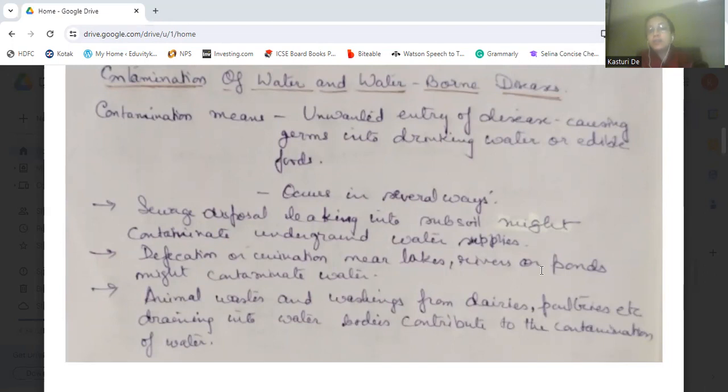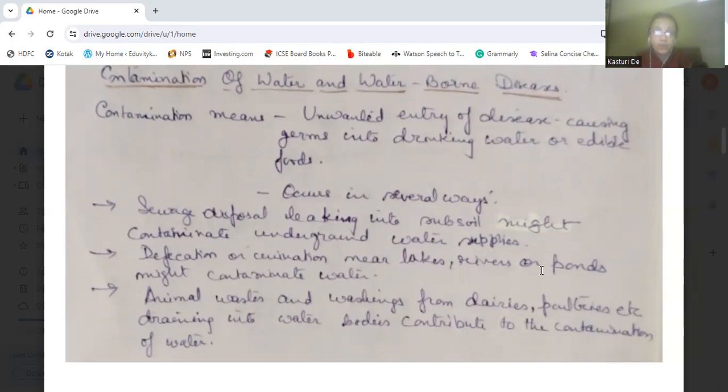This contamination occurs in several ways. First way is if the sewage disposal is leaking into the subsoil, which might contaminate the underground water supplies.